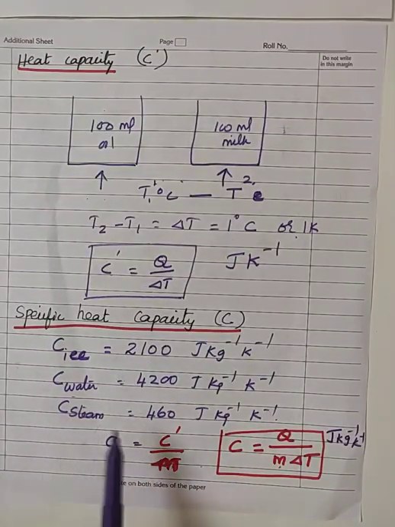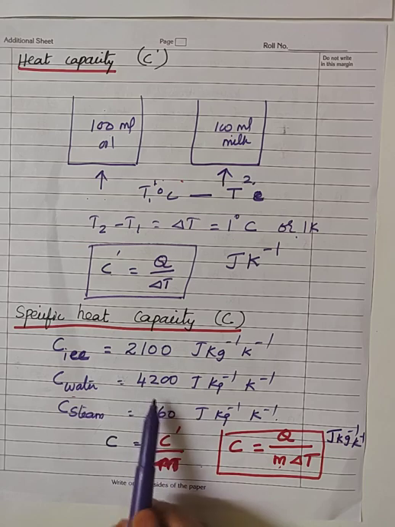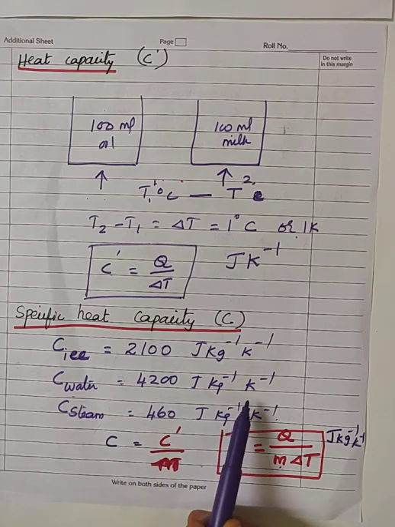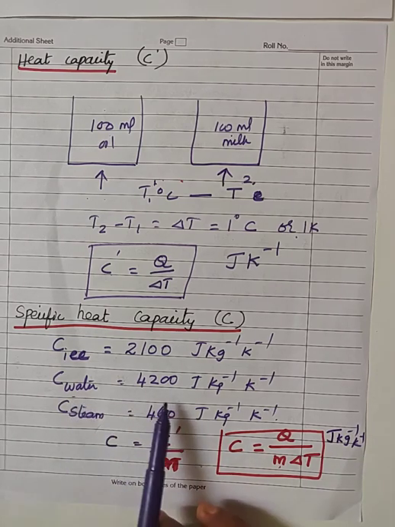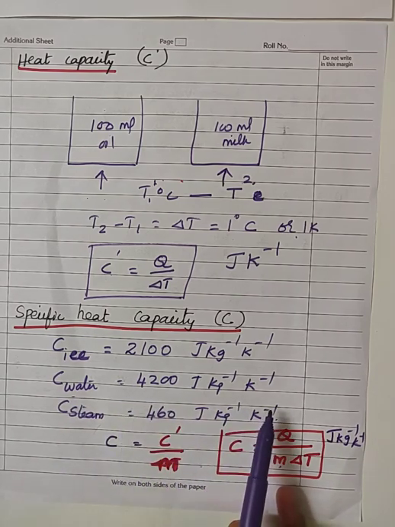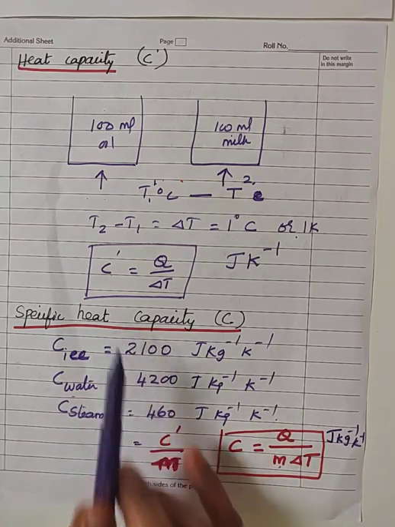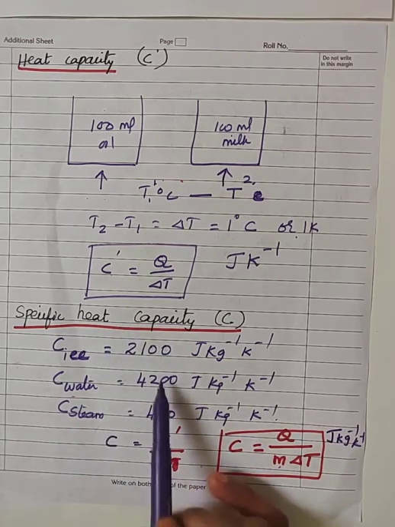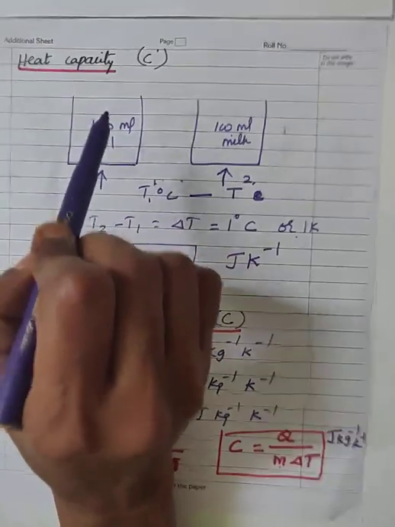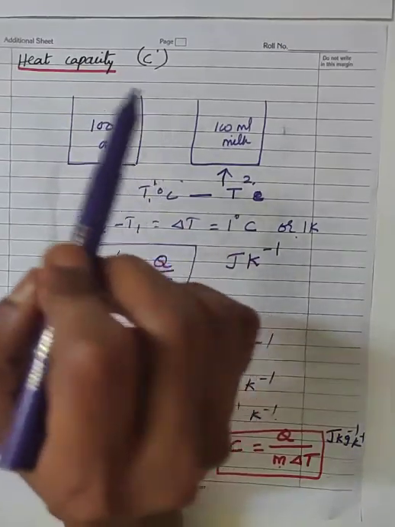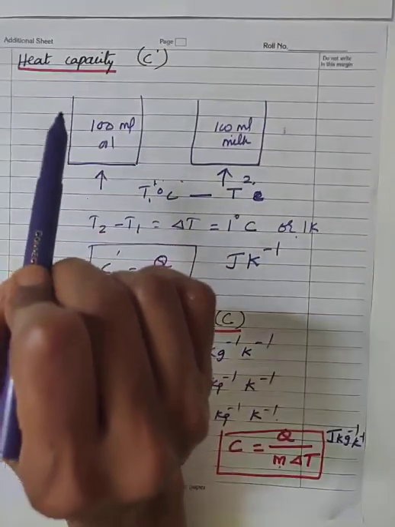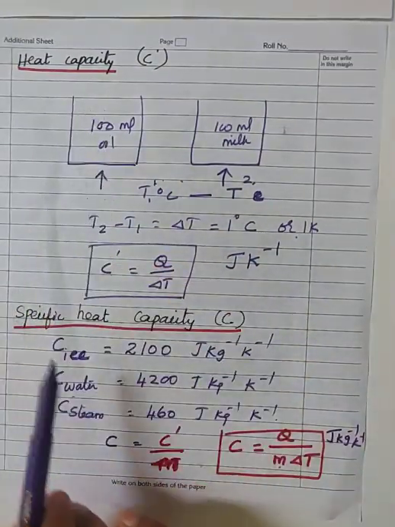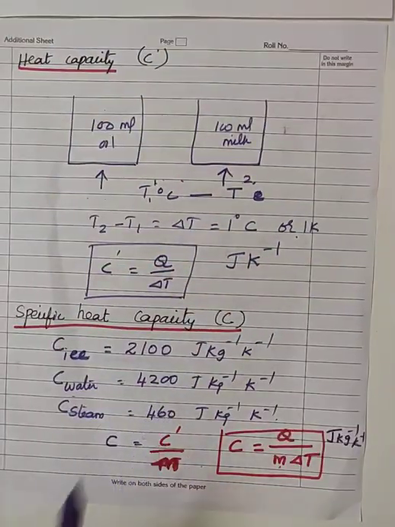Here I have written the specific heat capacity of water is 4200 joule per kilogram per Kelvin. Whether I take 100 ml of water or 1 liter of water, the specific heat capacity of water is the same. That means the specific heat capacity does not depend on the mass, whereas heat capacity depends on mass. Yes, it is different for 100 ml of oil and 1 liter of oil. So heat capacity depends on mass, but specific heat capacity does not depend on mass.